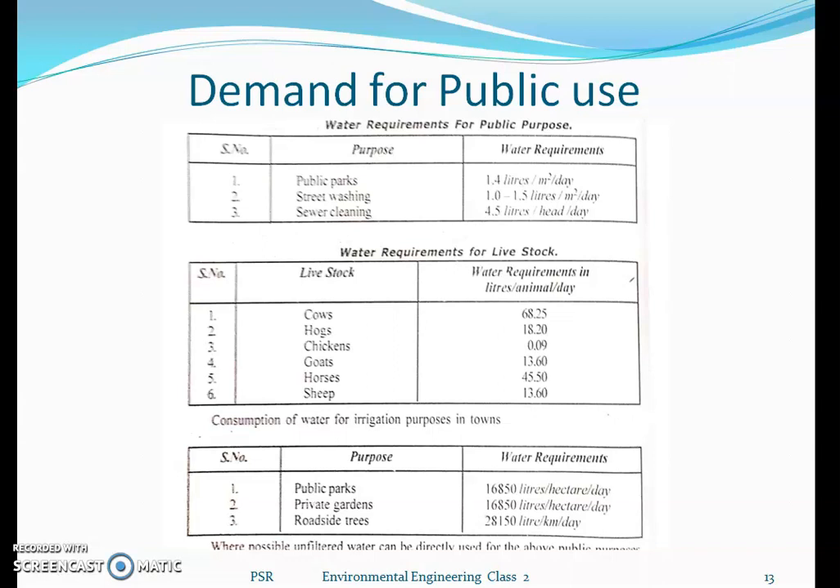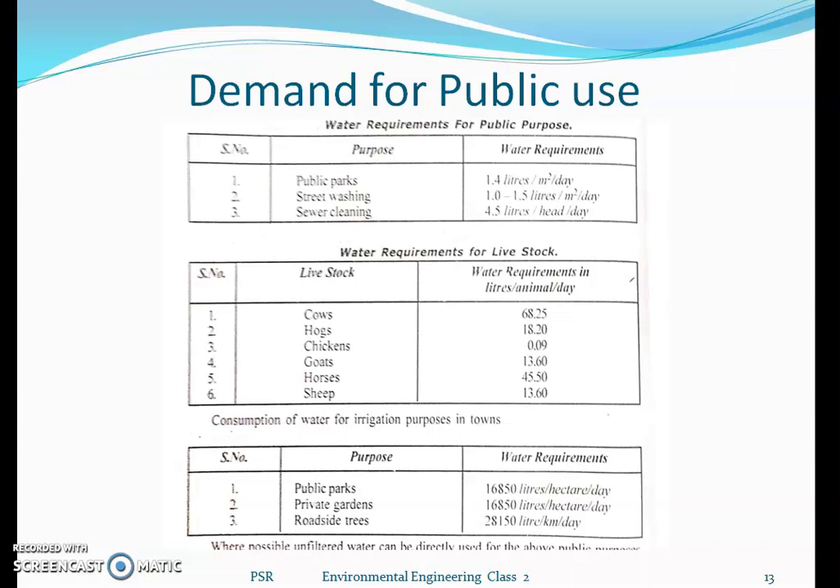The second kind of demand for public uses is the water requirement for livestock. India mostly depends on agriculture, so even in urban or rural areas we have livestock like cows, chickens, goats and horses. They also need water, which we have to supply. For each kind of livestock, the slide shows how much water is required per animal per day.